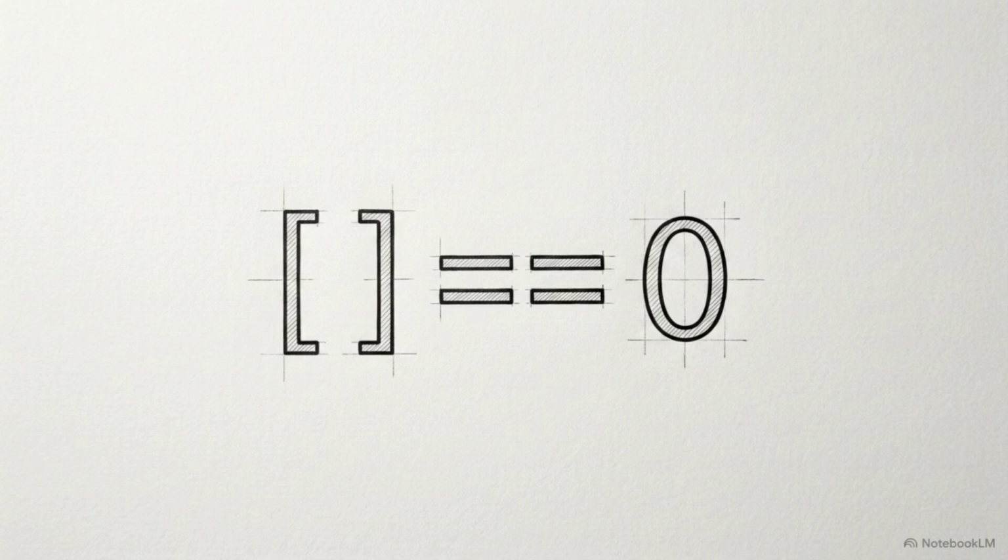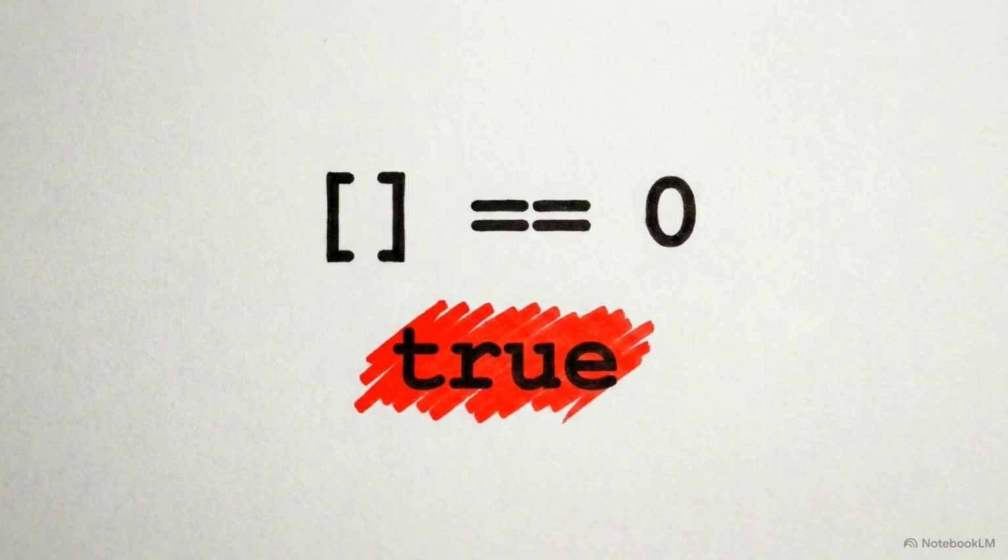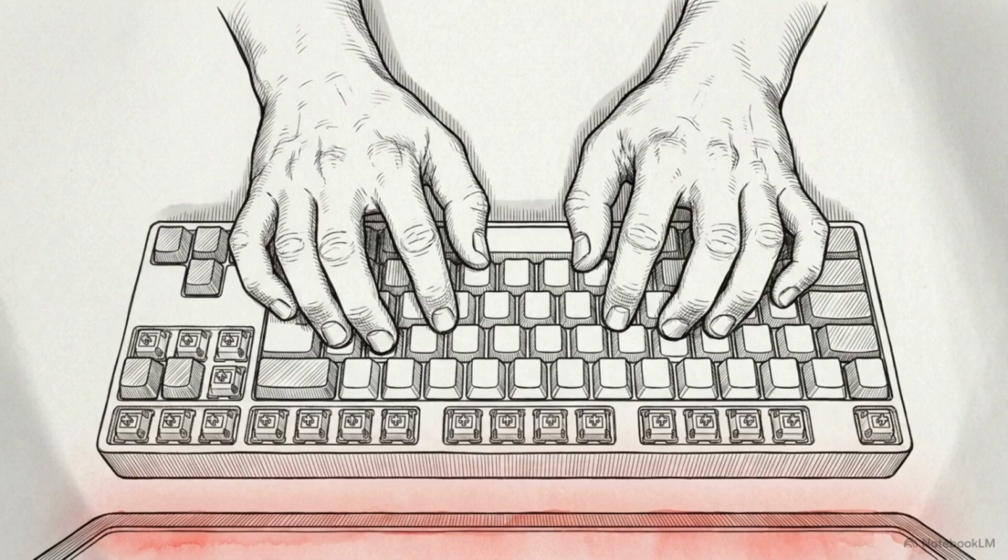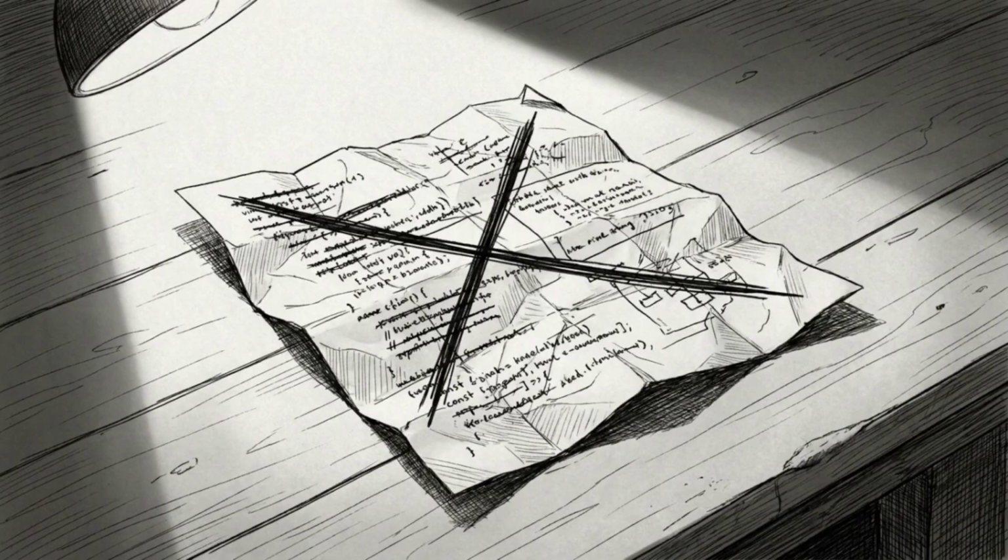And then there is the ultimate logical contradiction. You can ask the language if an empty array is loosely equal to the number 0, and it will confidently tell you that is true. When developers encounter these outputs, the instinct is to write them off as engine bugs. They assume the language is just flawed.